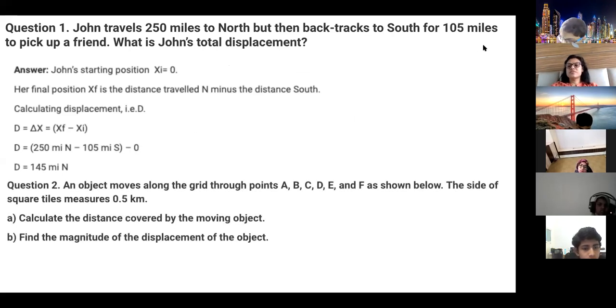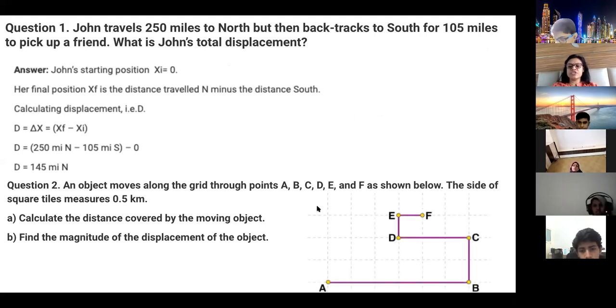Okay. This is the question. Next question. An object. I want everyone to answer now. This is the simplest part of this topic. It should be clear. An object moves along the grid through the points A, B, C, D, E, F. This is the grid, shown over here.